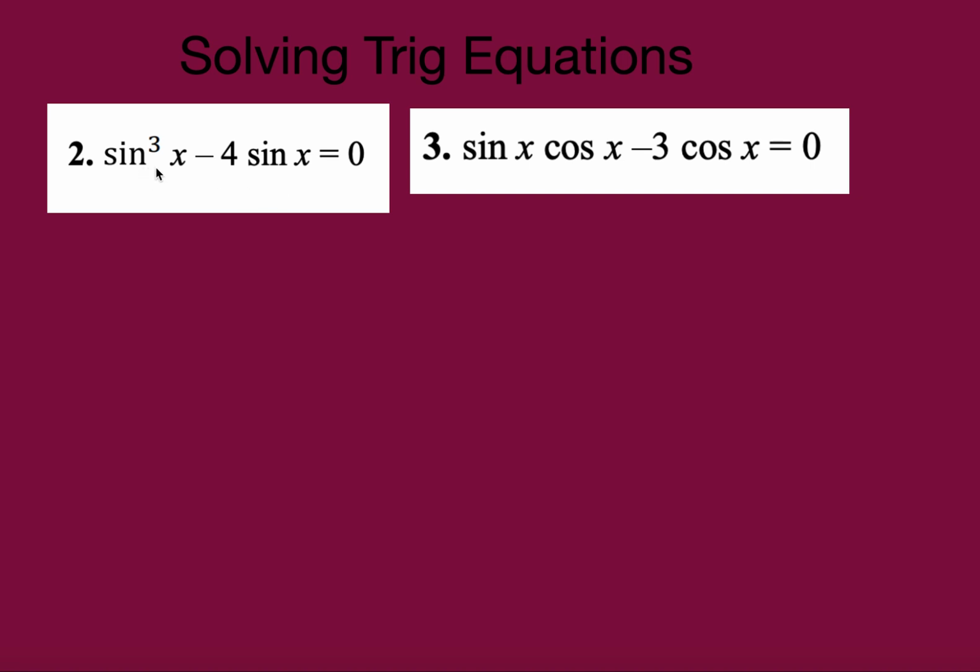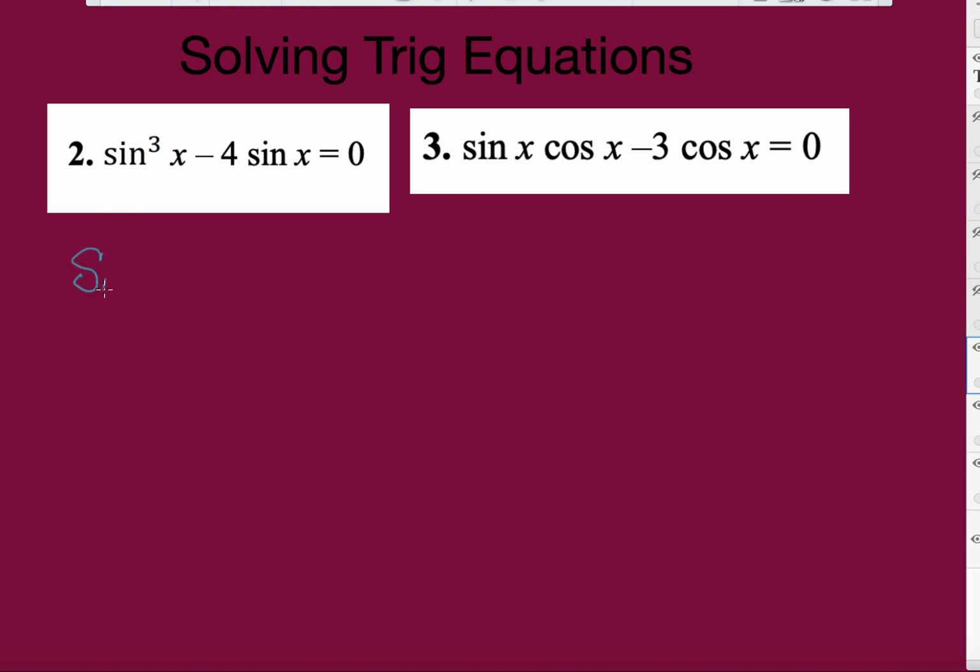So the first thing is, what do I see that they have in common? I'm going to factor out one sine x. So I take a sine x, and then what's left inside is sine squared x minus 4, and that's going to be equal to 0. If you look here, this is a difference of squares, and this is just sine x. So when we solve this, it's going to be a little bit easier.